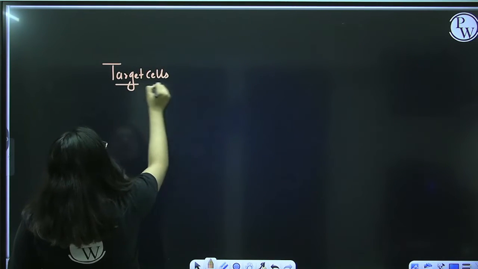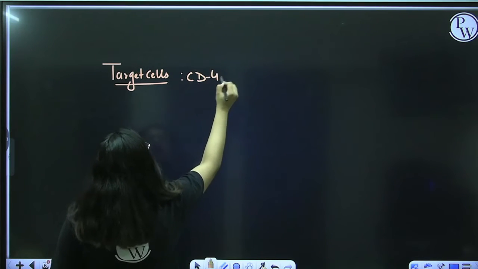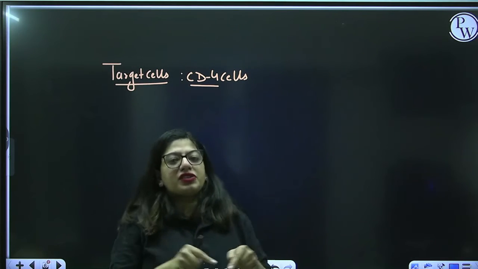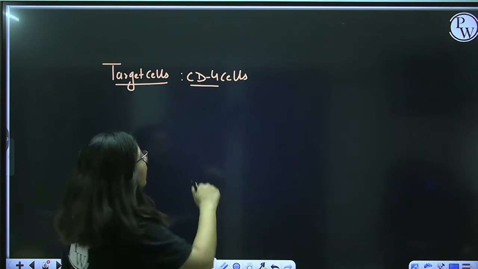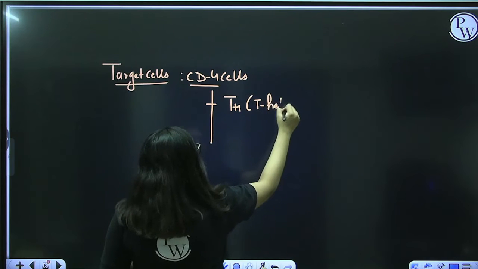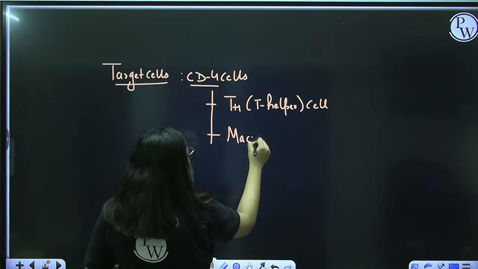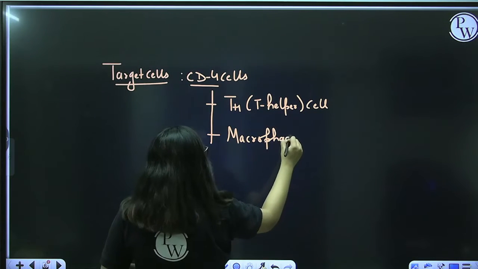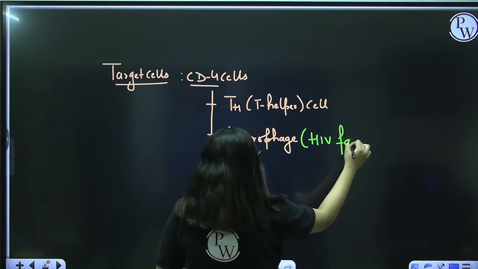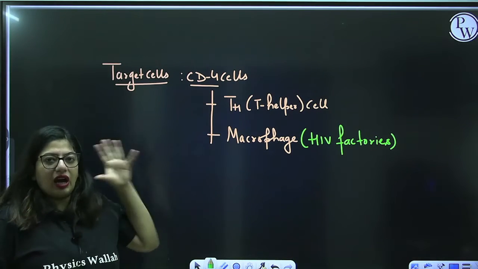There are two cells which it can invade, and these are CD4 cells. If you remember, I have told you CD4 is a protein present on the surface of the cell. One such cell is the T helper cell, right? And the second CD4 cell that you have in your body is a macrophage. And macrophages are known as HIV factories. Why? I will let you know. So these are the cells which are the target of HIV.